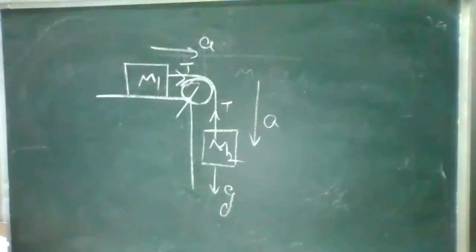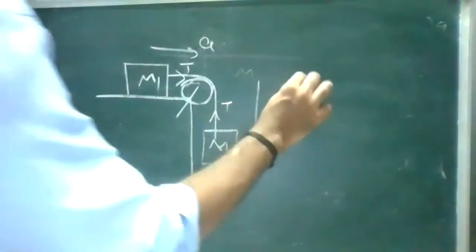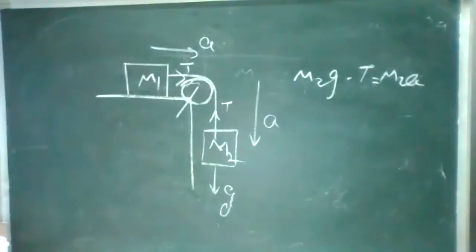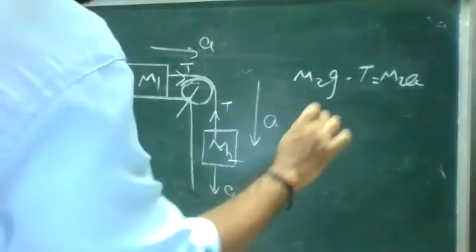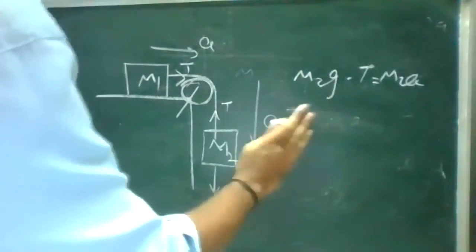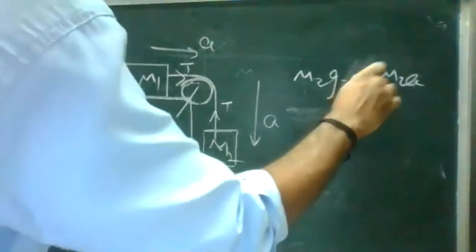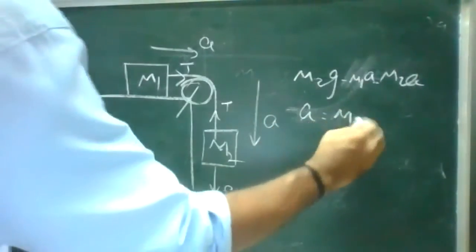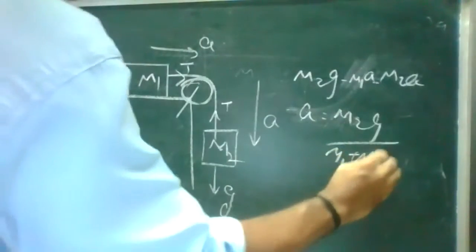So, equations. Give me the equations. M2G minus T is equal to M2A. Good. Then T is equal to M1A. What I'll do, I'll substitute T is equal to M1A in the first equation. So if I want to find the acceleration, acceleration is equal to M2G by M1 plus M2.